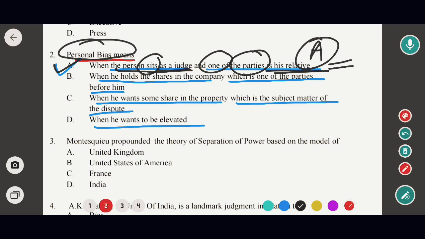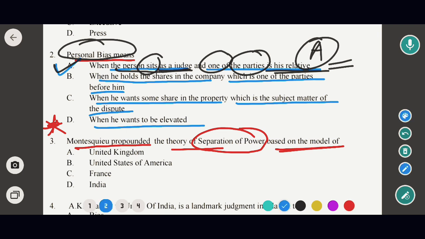Okay, so now the next question. Montesquieu propounded the theory of separation of power based on the model of, very important question. Options are United Kingdom, United States of America, France and India. So in this case the correct option would be option A, that means United Kingdom.